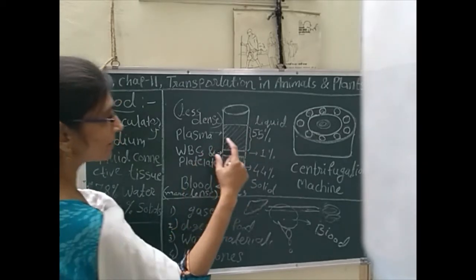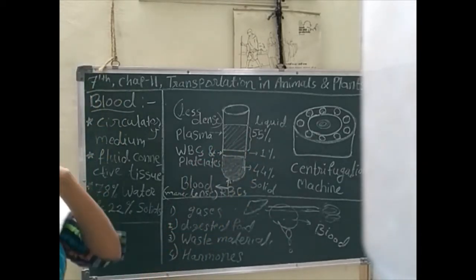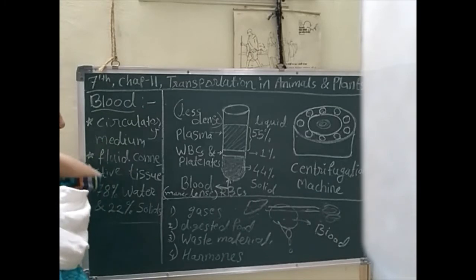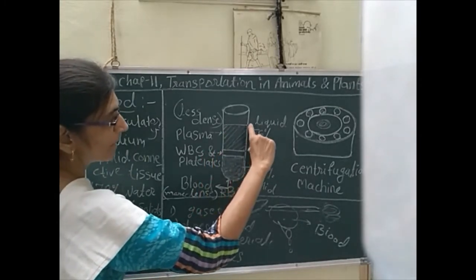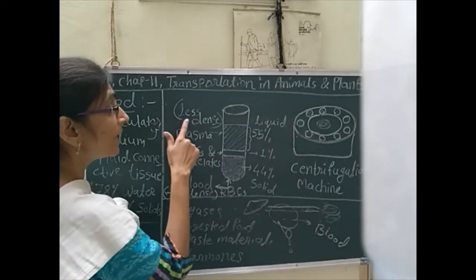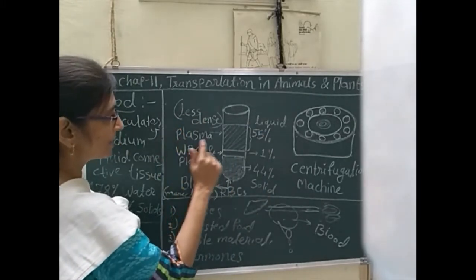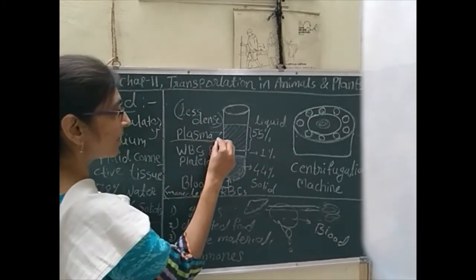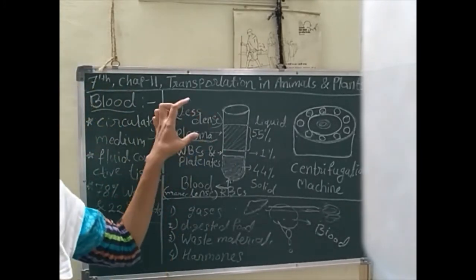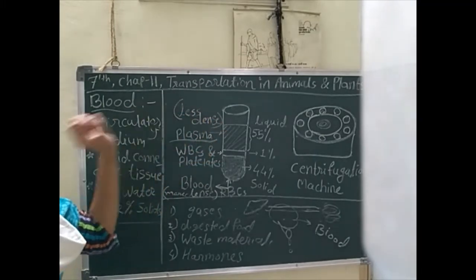Hence we can prove that blood is liquid in state. That yellowish part, which occupies more of the blood and has less density, is called plasma. So this liquid part is called plasma of the blood.